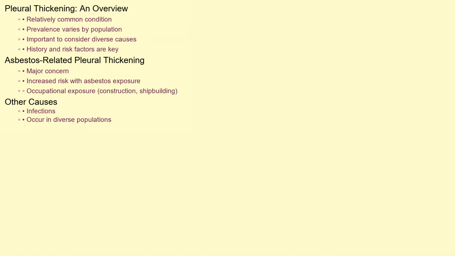Pleural thickening is relatively common, particularly in individuals with a history of asbestos exposure. The prevalence varies depending on the population and the level of environmental exposure to asbestos. Occupational exposure, such as in construction or shipbuilding industries, significantly increases the risk. While asbestos-related pleural thickening is a major concern, other causes like infections can occur in diverse populations worldwide. Therefore, it's important to consider a range of potential causes depending on the individual's history and risk factors.